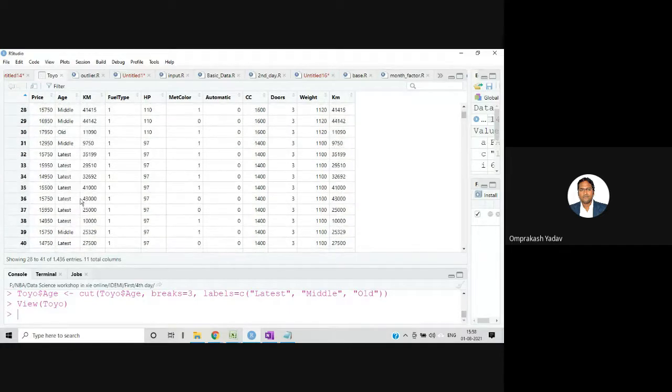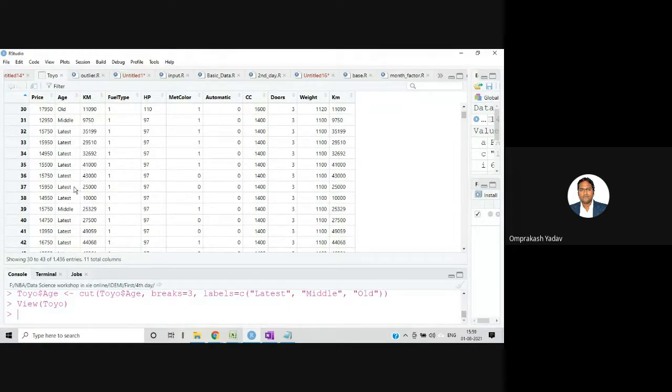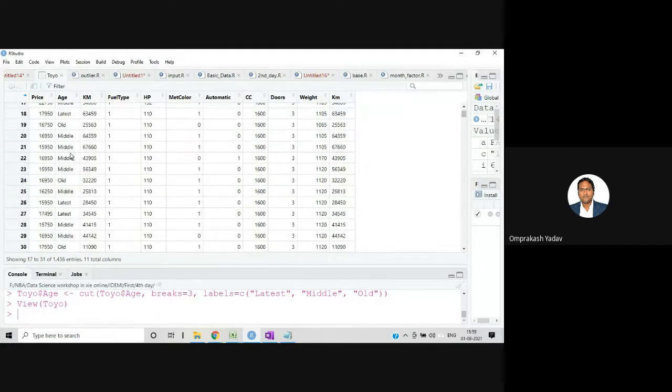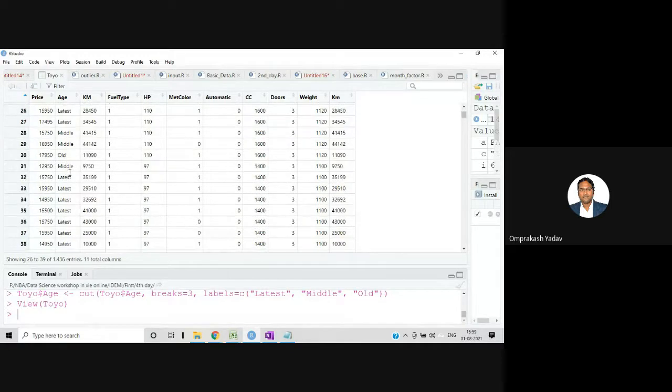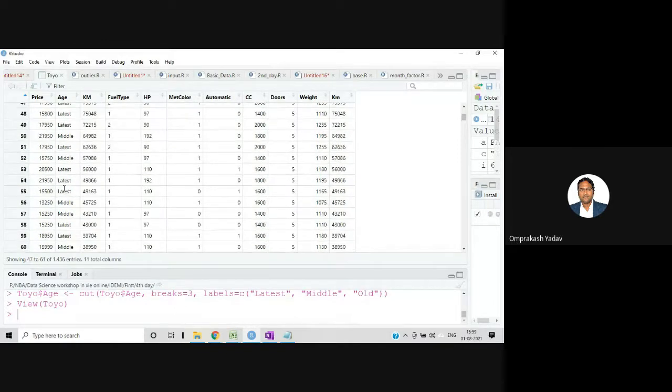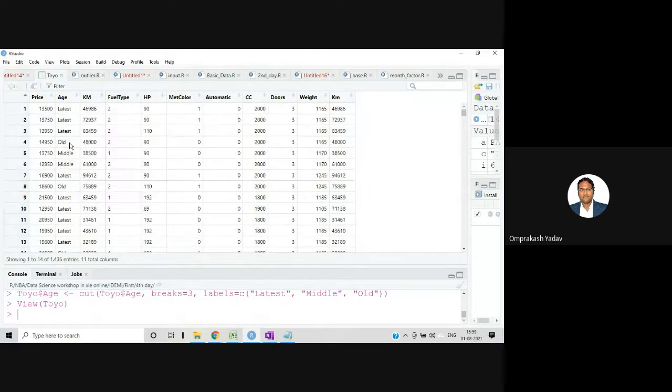So by itself, it will decide certain boundaries, and depending on that, up to a certain age it will convert to latest. Then after that, the middle, and then it will convert to old model. So sometimes we require to do this for any numerical column. I advise you, if you want to do this kind of thing, you can add one more column over here. We know how to add the column very easily, right? So we can add one more column over here, and convert this.